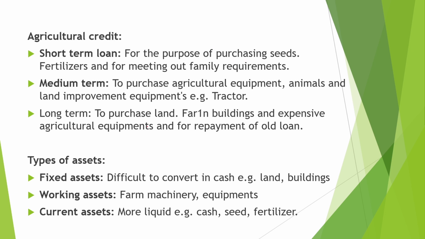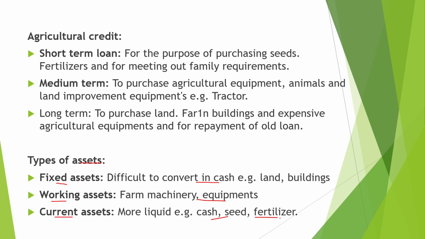Next topic: types of assets. There are fixed assets, working assets and current assets. These fixed assets are difficult to convert into cash, for example land or building. The working assets include the farm machinery and equipment. Current assets include cash, seed and fertilizer.